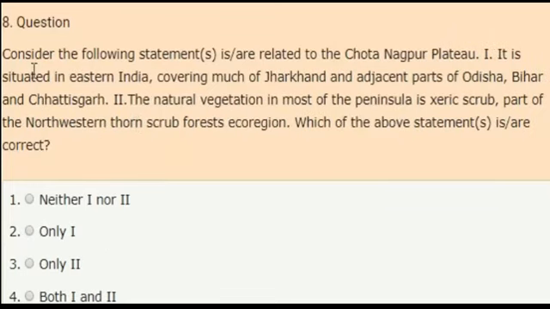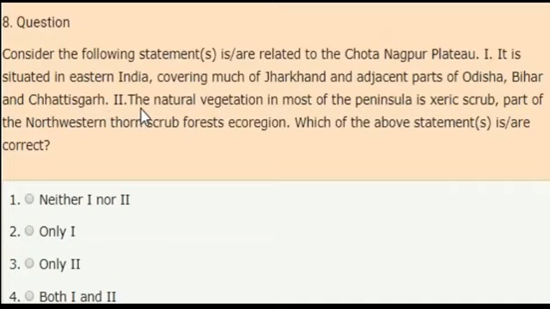Next question. Consider the following statements which are related to the Chota Nagpur Plateau. First statement, it is situated in eastern India, covering much of Jharkhand and adjacent parts of Orissa, Bihar and Chhattisgarh.